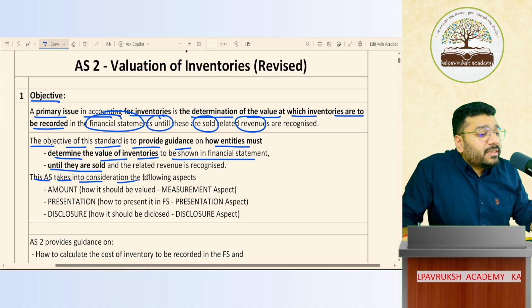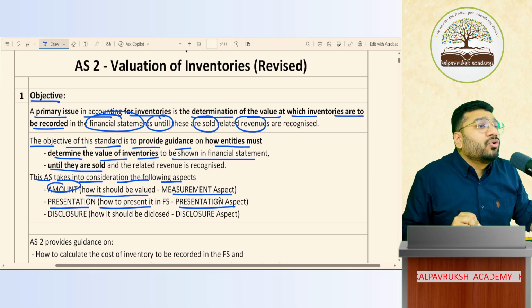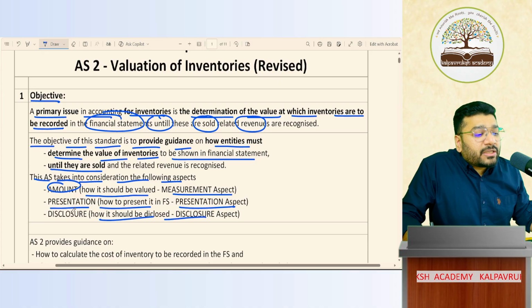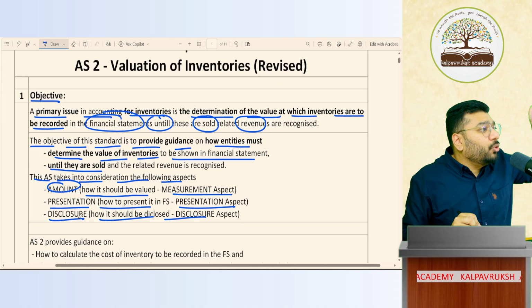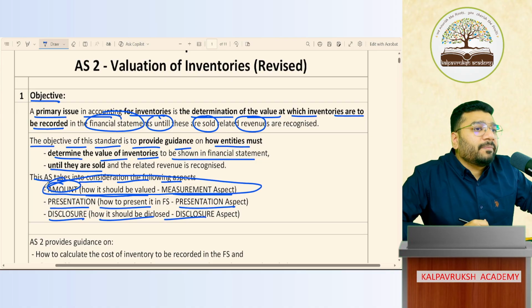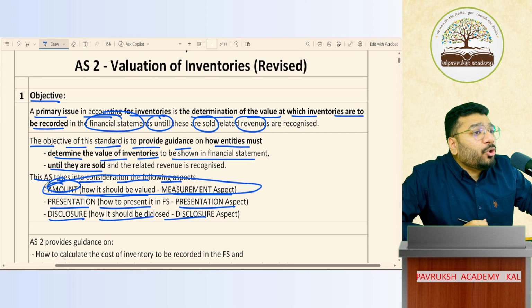This AS takes into consideration the following aspects. It takes care of the measurement aspect, how the inventory should be valued in terms of amount; how the inventory needs to be presented in the books of accounts, that is, in the trading account, P&L and balance sheet; and how it should be disclosed in the financial statement in the notes to accounts. We are going to focus at foundation level only on this point, how to calculate the value of inventory.